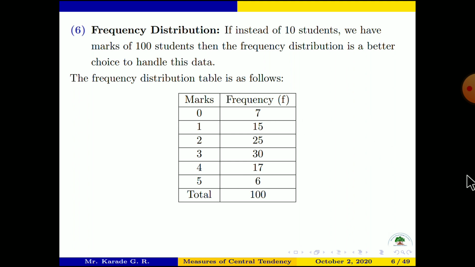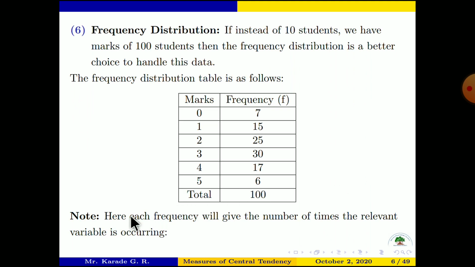Very simple. Now suppose we have something bigger. Here each frequency gives the number of times the relevant variable is occurring. For example, take the frequency 25. It means the relevant number 2 occurs 25 times in the given data. That's why its frequency is 25. The meaning is that there are 25 students having 2 marks. So this is the frequency distribution of the given data.